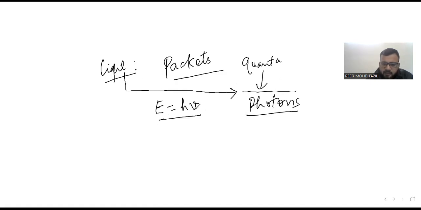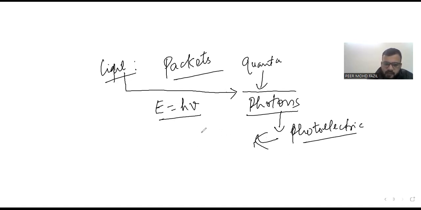In this theory, he suggested that these photons possess in some way the nature of particles, because these are responsible for photoelectric effect. Photoelectric effect can only and only be caused by that substance or that thing which has particle nature.